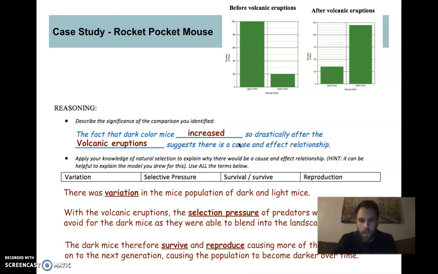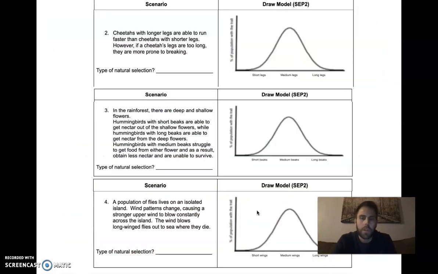So hopefully this is a helpful example of what an explanation might look like, and how we might use our terminology to help us out. So let's look at also identifying the different types of selection we have. So cheetahs with longer legs are able to run. I know you guys have looked at this problem. So this would be an example of stabilizing selection.